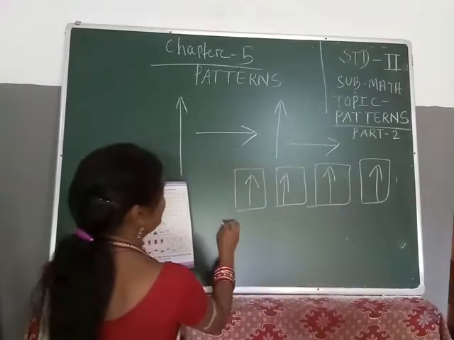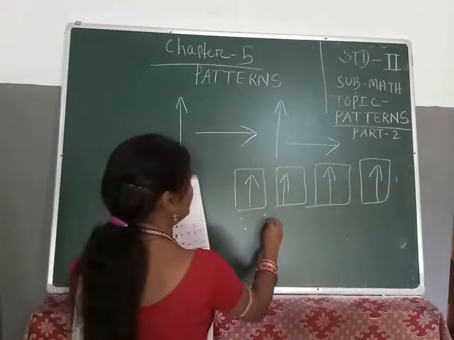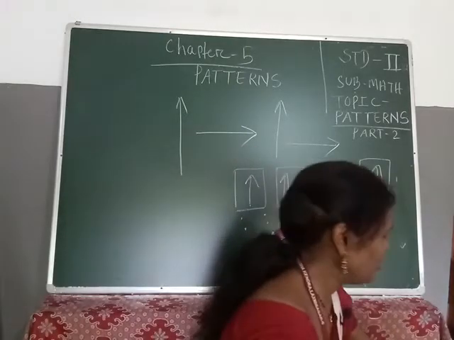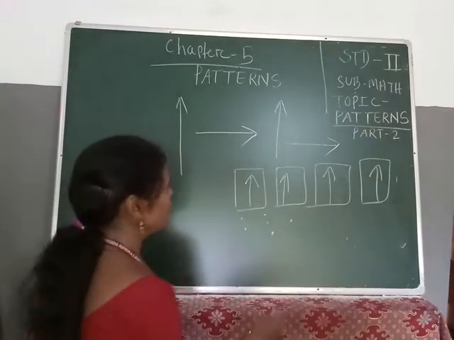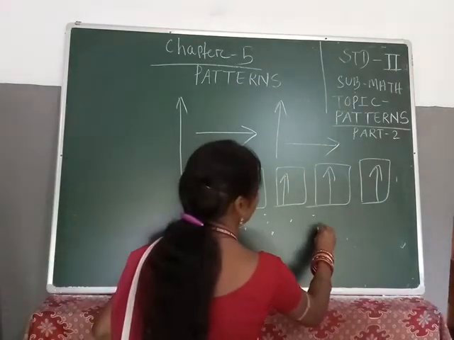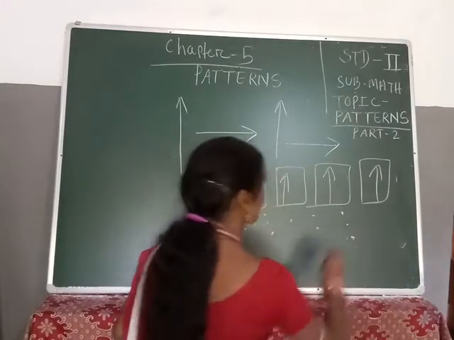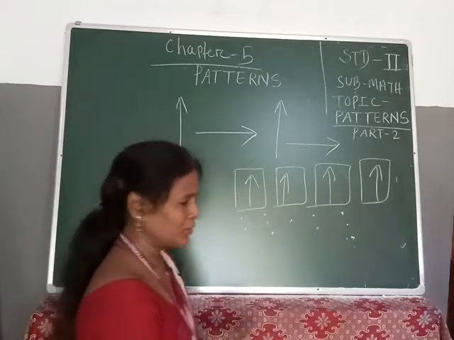Next you see, first 1 dot is given, second your 2 dots are given, third box 3 dots given, then next is given, you see, only 1 dot. Now students tell me what I'll do. Yes, next it will be repeated, 2 dots, next how many dots will be repeated? 3 dots. Like this it will be repeated in the next figure also, right?